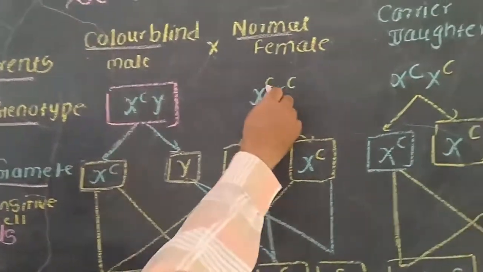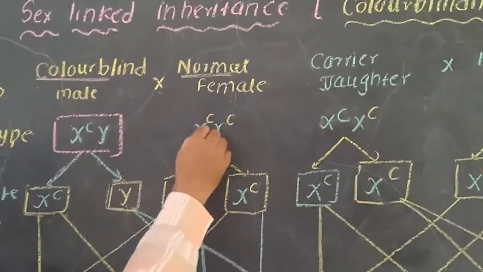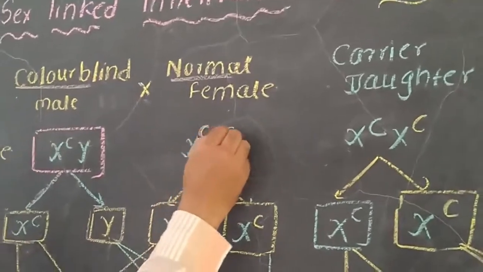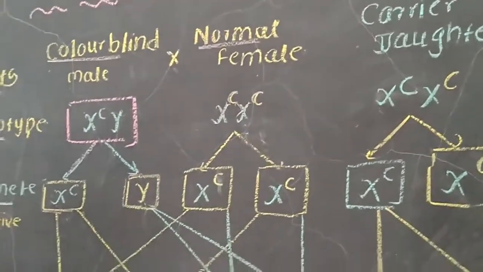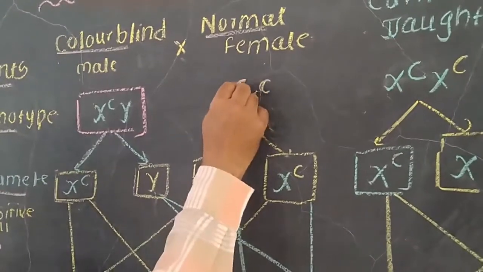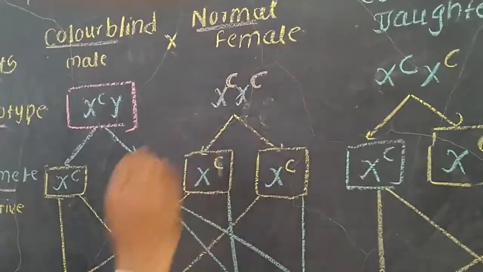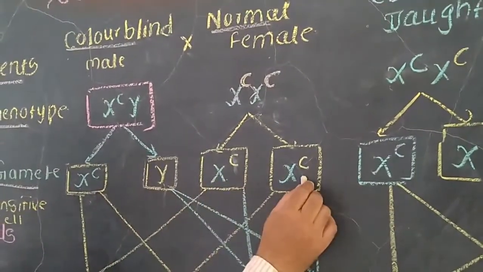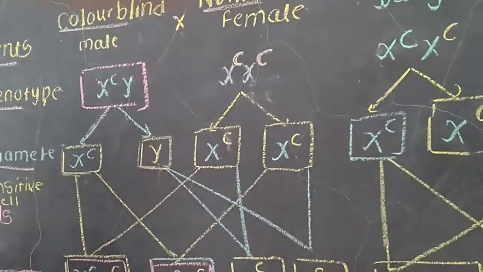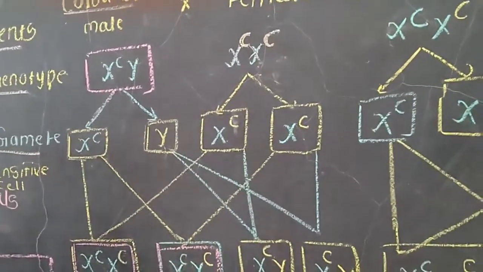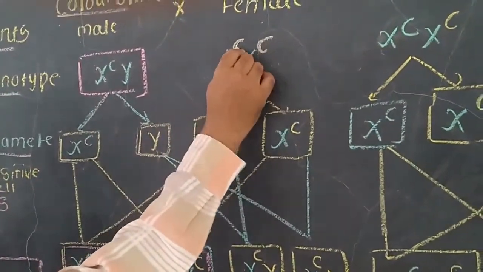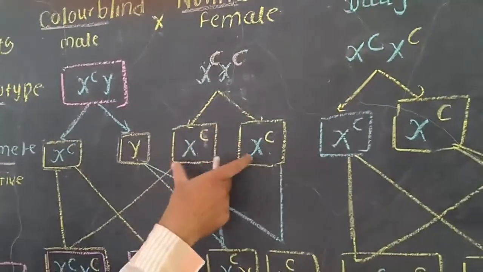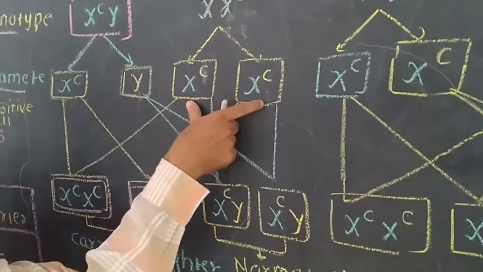In the case of the female, the X chromosomes have the recessive small c genes, not the capital C. Okay, now the same type of gametes, the same type of eggs, will be produced here. In the normal female, on both chromosomes the genes for normal vision are present, so the same type of gametes will be produced.